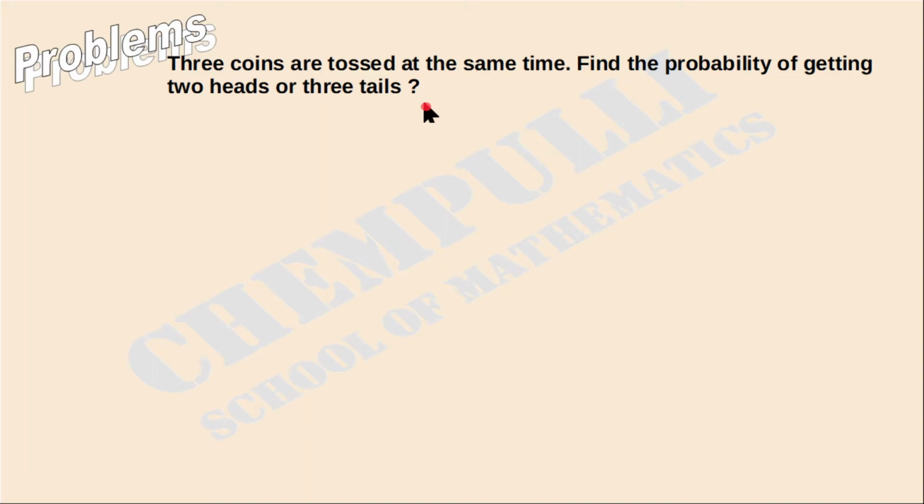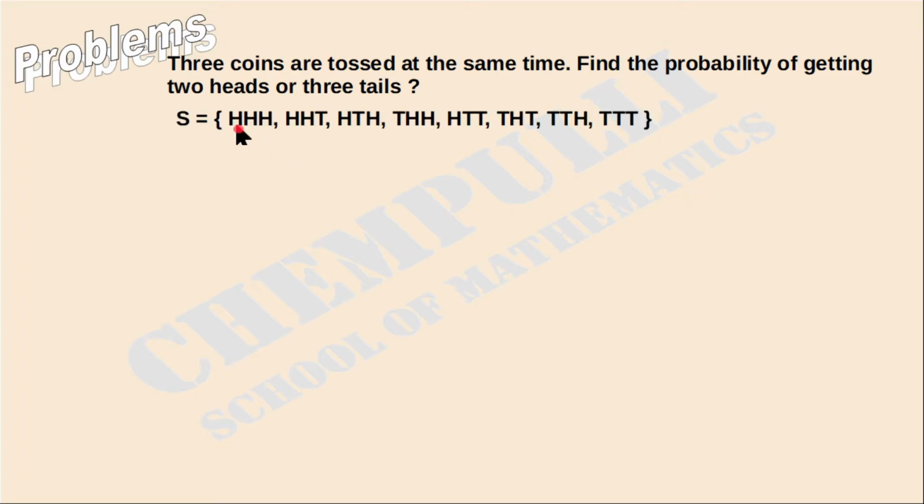First we can write all possible outcomes, that is sample space S. S is equal to, first one is all heads, that is 3 coins show head, H H H. The next case I took like this, that is 2 coins show head and 1 coin shows which one? Tail. That is 2 head 1 tail.